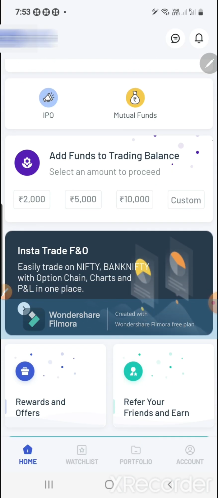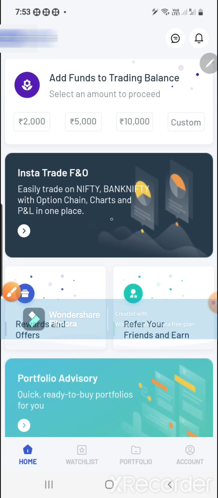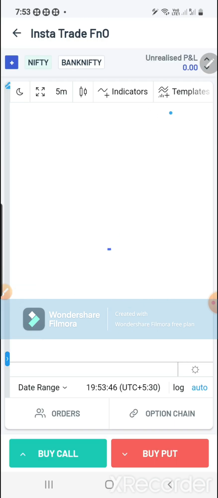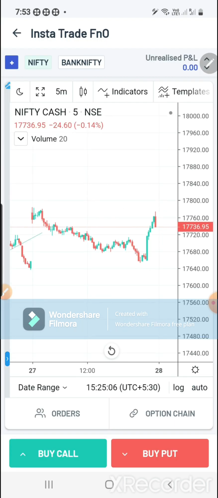And here you can see Insta Trade F&O. This will show your PNL at this point. All the PNL, what is the holding, all the details will show up here, and you can start trading from here also by clicking this arrow, or by clicking on this, it will take you to the Nifty and Bank Nifty page. This is a TradingView chart.